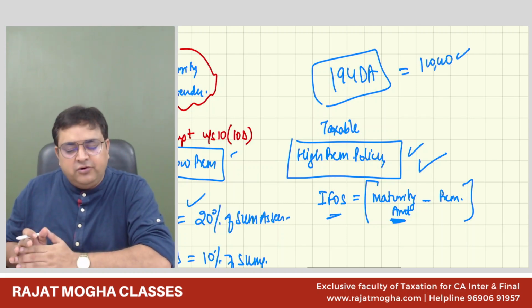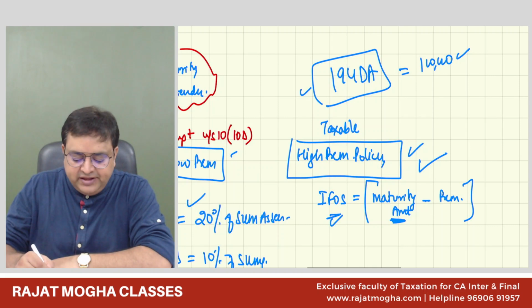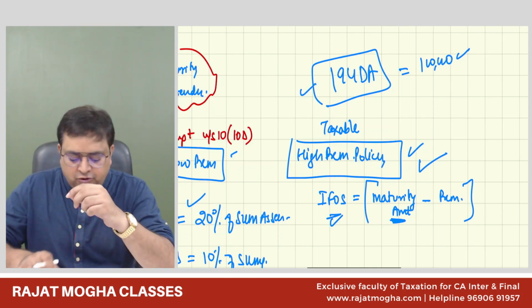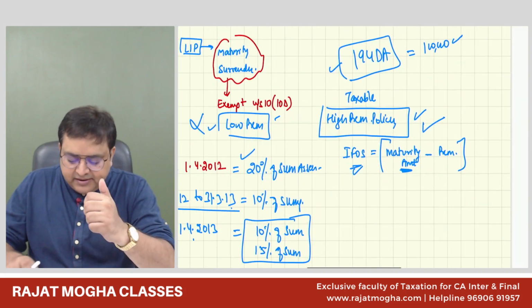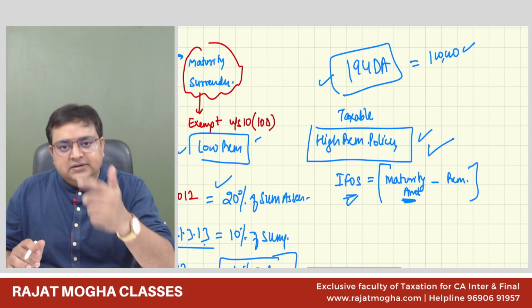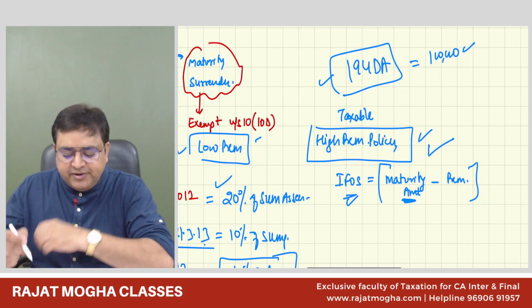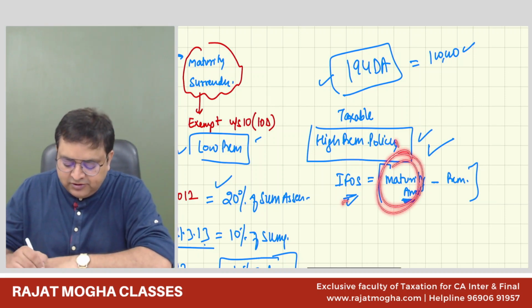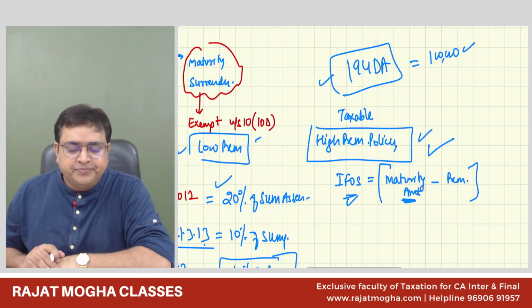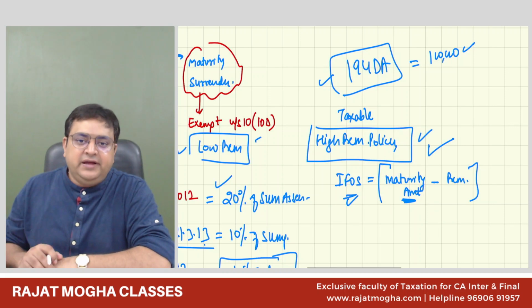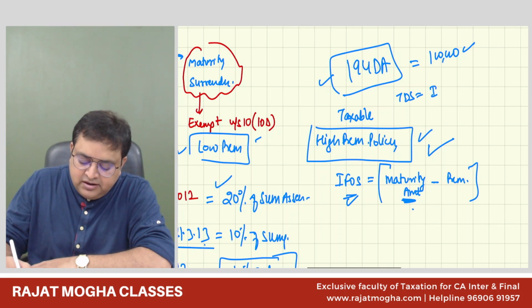If you are receiving the amount which is more than 1 lakh and it is a taxable policy, then 194 DA will apply. So 194 DA will not apply on low premium policy, guys, because these policies are anyways exempt. But if these policies are taxable, then we'll make it taxable. And also 194 DA will come into picture if the maturity amount which you are receiving, just the maturity amount, not the income, is more than 1 lakh rupees. And they will say that now we will deduct the TDS. But TDS will be deducted not on the maturity amount. The TDS will be deducted on the income portion.